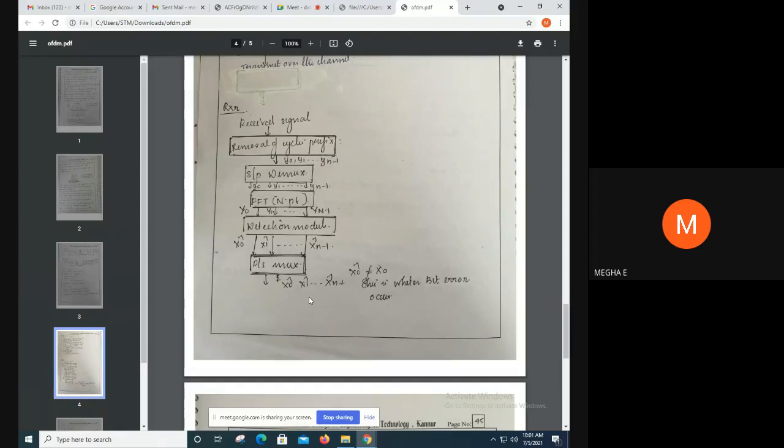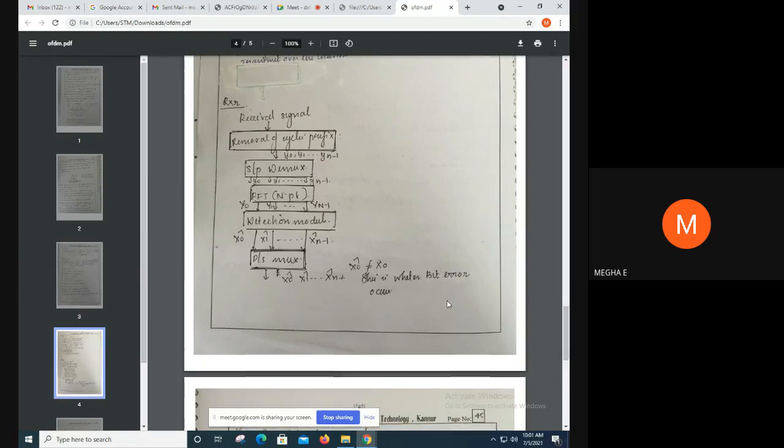Because of this bit error, x0 cap is not equal to x0. So there is a separate procedure for removing this bit error. In OFDM, there is a separate mechanism for removing this bit error. Basically in OFDM, the output of the parallel to serial mux is x0 cap, x1 cap, etc., up to xn minus 1 cap, and these are not equal to x0, x1, etc., up to xn minus 1. This is because of the occurrence of bit error.